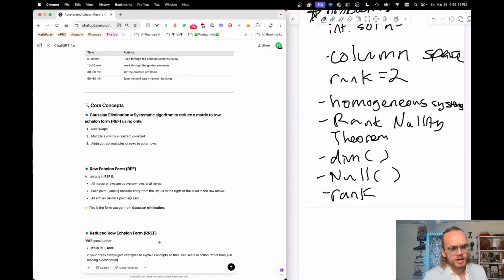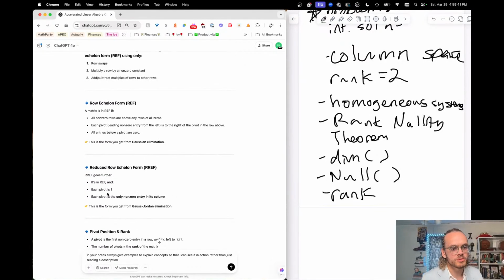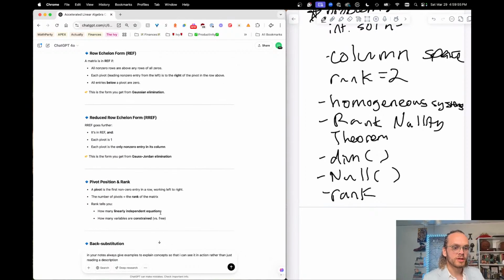I know what row echelon form is, but I would not understand it if I hadn't had some knowledge from taking Algebra 2 classes and tutoring, that kind of stuff. Okay, so yeah, the pivot point is when you're going from left to right, it's the point where the first non-zero number is. Reduced row echelon form is where each pivot is 1. Each pivot is the only non-zero entry in its column. This is the form you get from Gauss-Jordan elimination. I recall this, I think, too. I might want to do some practice with that, though, to review. This is something that's taught in some advanced Algebra 2 classes, pre-calc classes.